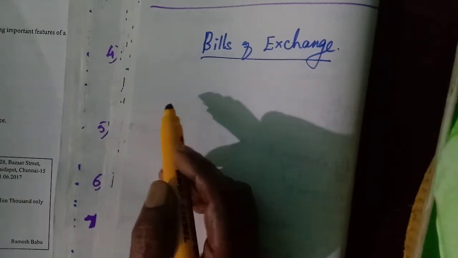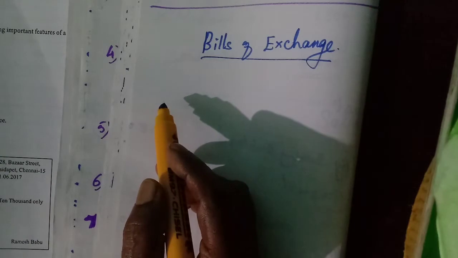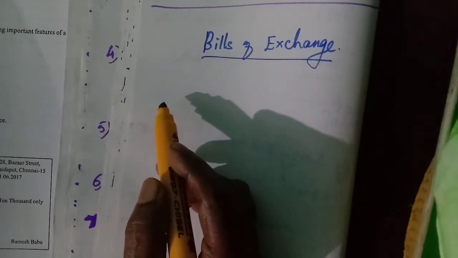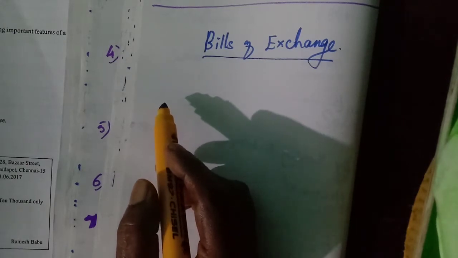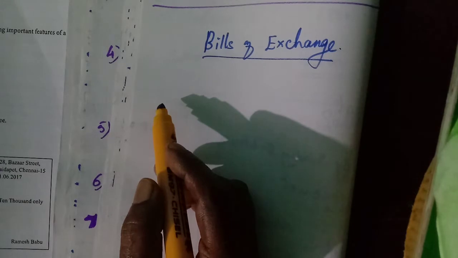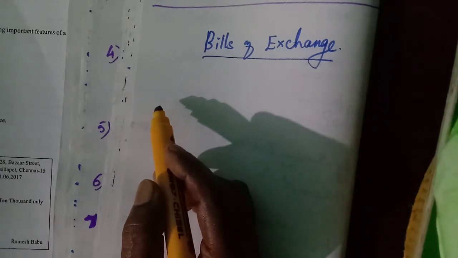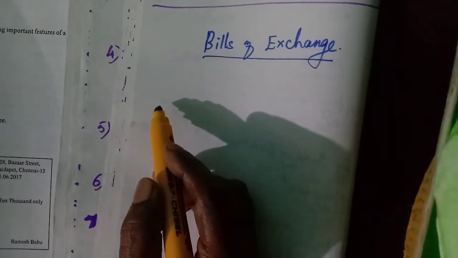So this bill we use often, isn't it? But we say that even if it is a cash memo or when we get a cash receipt, we say that is bill in short. But in accountancy, what is a bill? What is a bill of exchange? That is called bill of exchange. What is it?